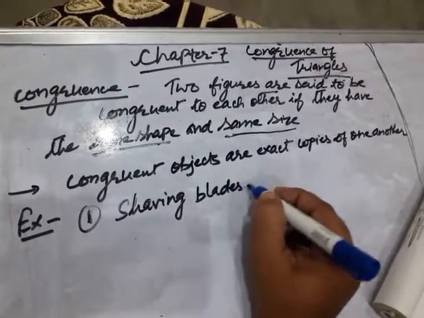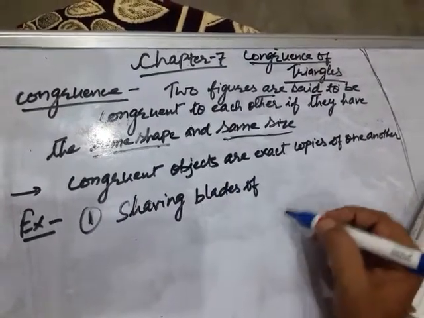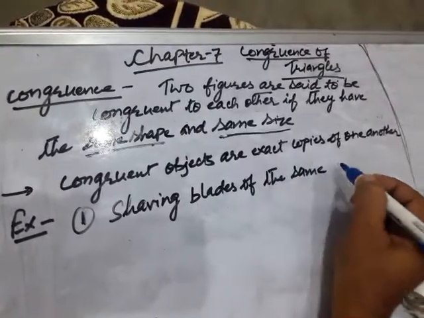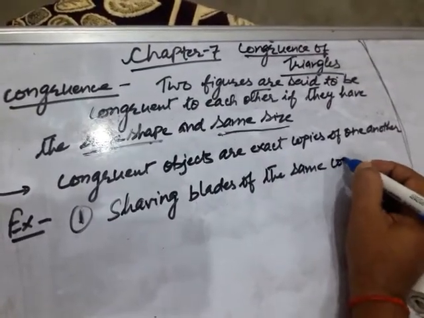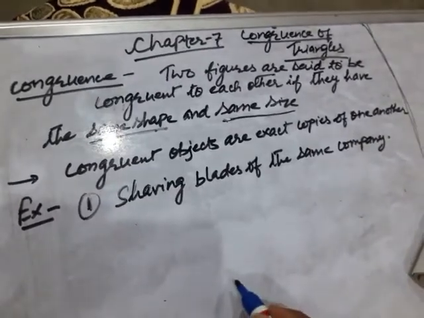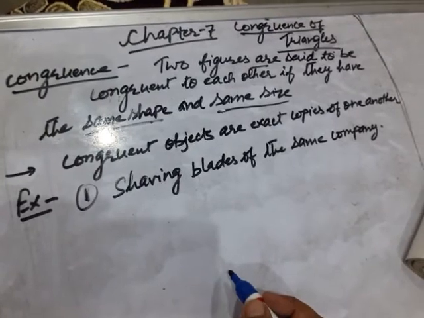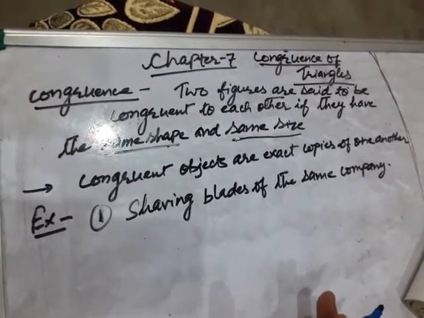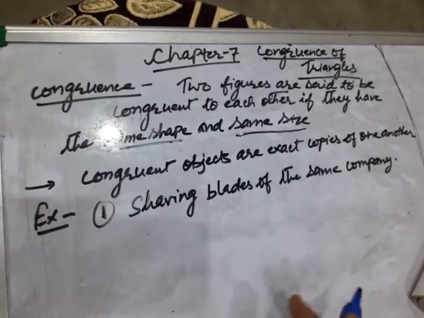Blades of the same company, of the same brand. They are congruent to each other. Why? Because they have the same shape and same size.